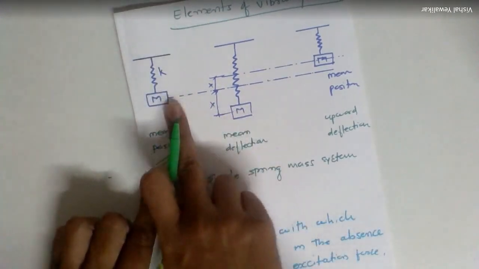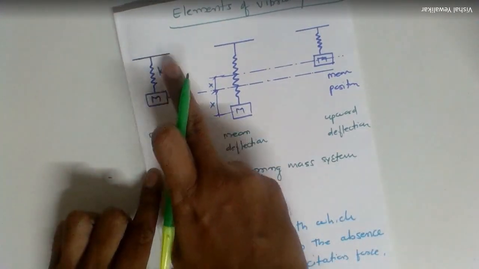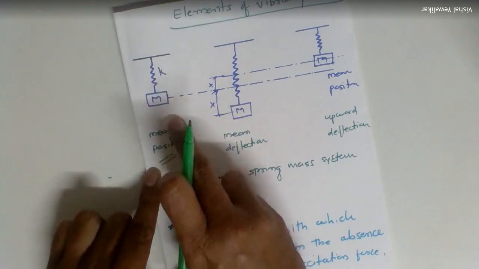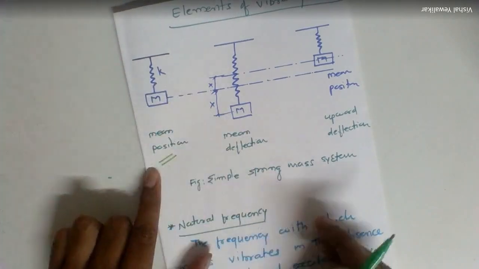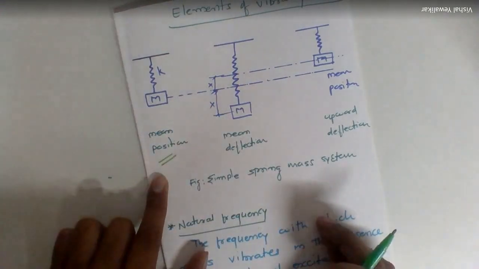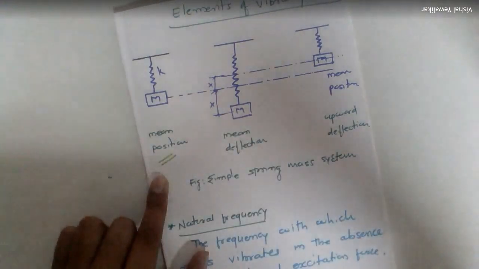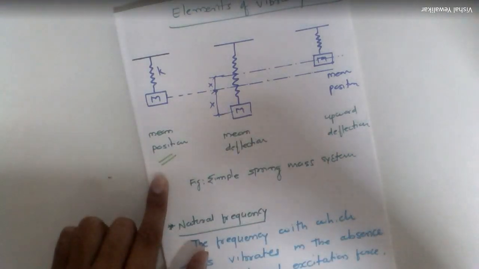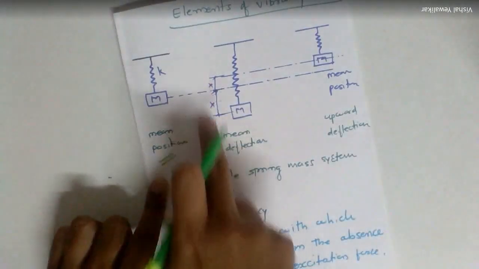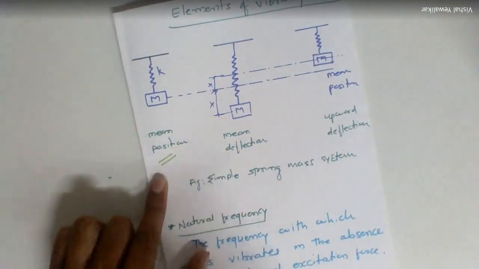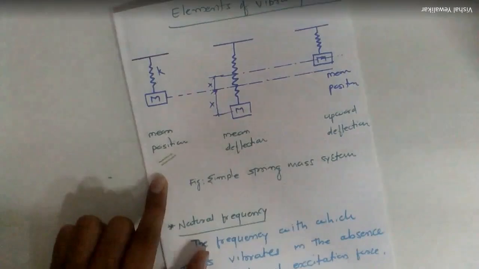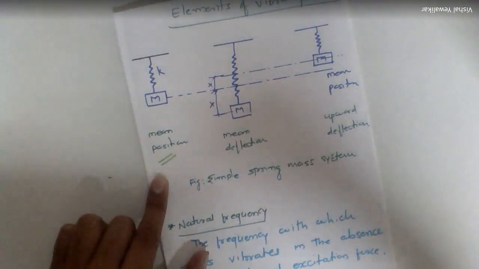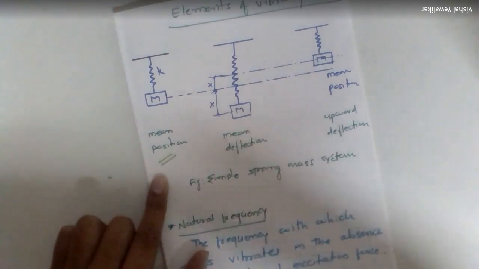A simple spring mass system, spring having stiffness k and mass of magnitude m. This is the mean position. Now consider the mass m is released after giving initial deflection x in this rectilinear, or simply linear, direction. When we release this mass by giving an initial displacement of magnitude x, what will happen?